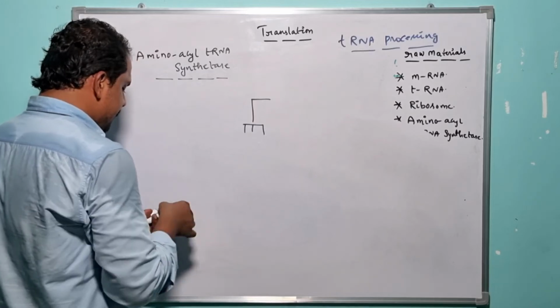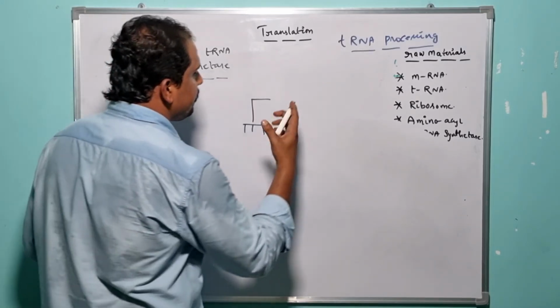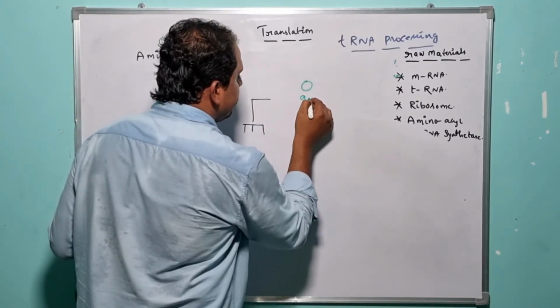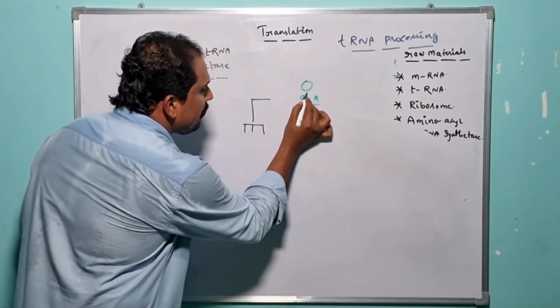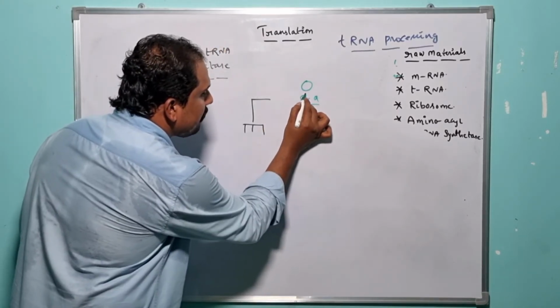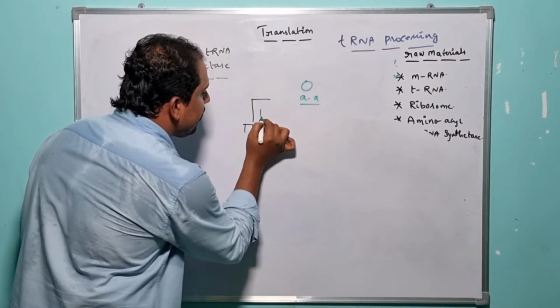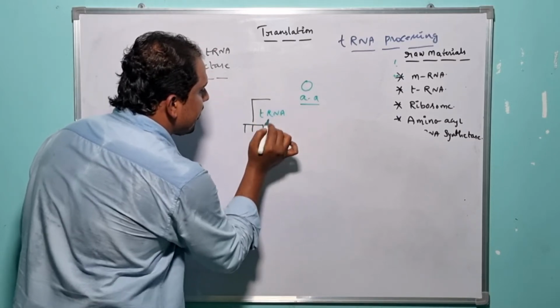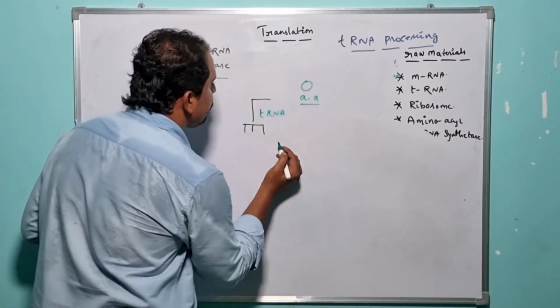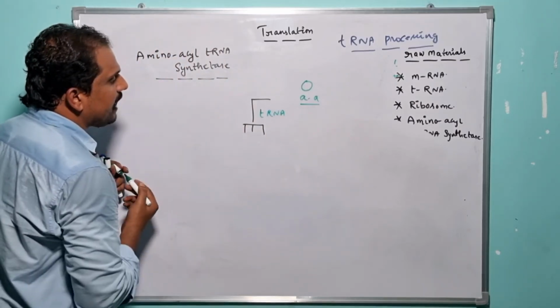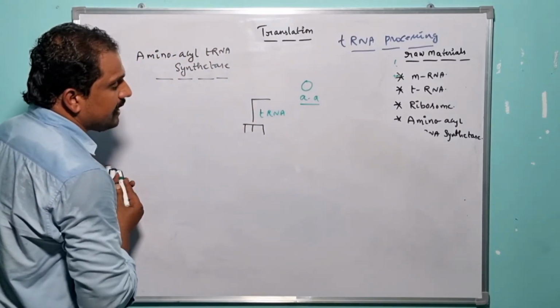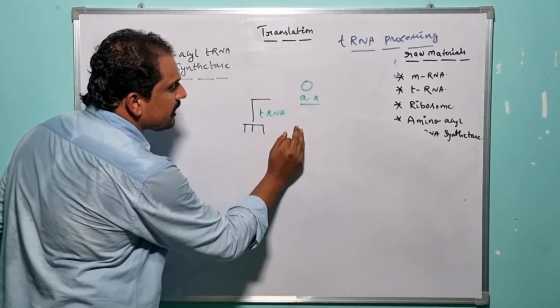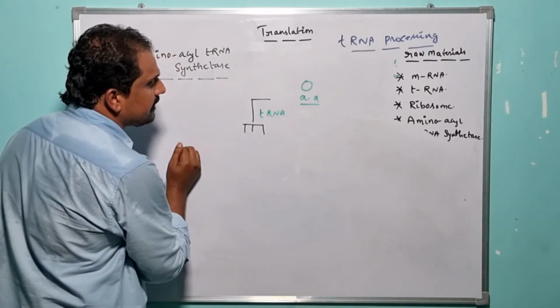Let us assume it as the tRNA, and let us assume it as the amino acid. So for the recruitment of the amino acid to its encoding tRNA, the translation process takes advantage of an enzyme known as amino acid tRNA synthetase.